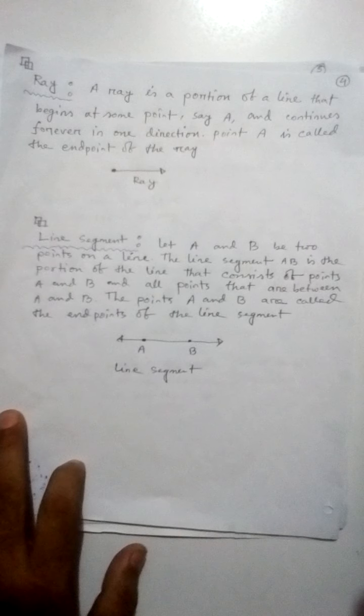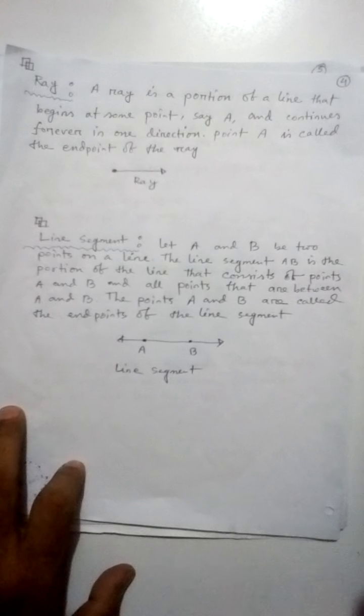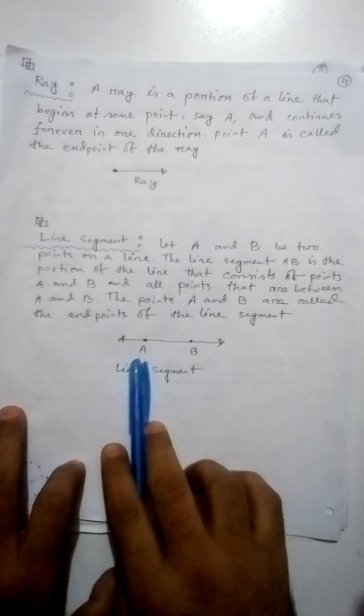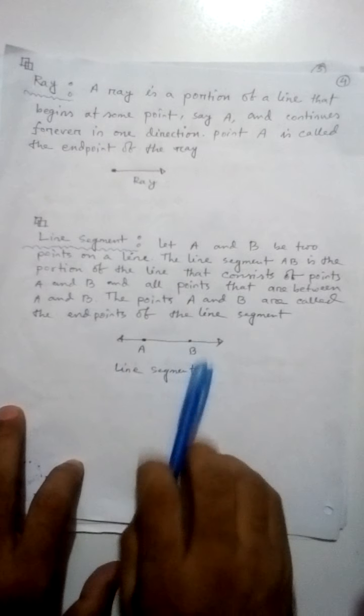Line segment. Let A and B be two points on a line. The line segment AB is the portion of the line that consists of points A and B and all points that are between A and B. The points A and B are called the endpoints of the line segment. We see that this is line segment AB.